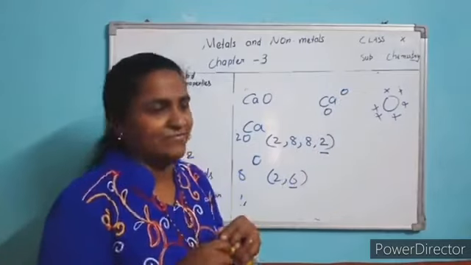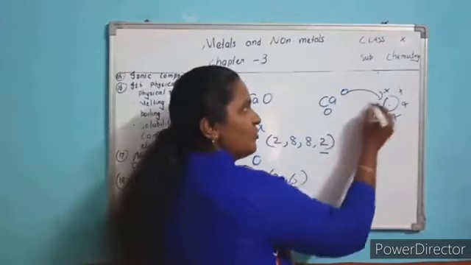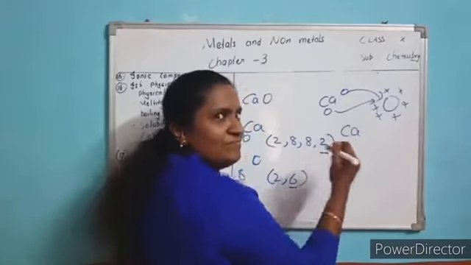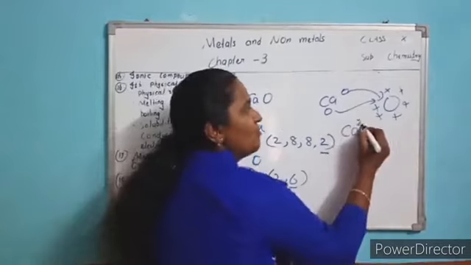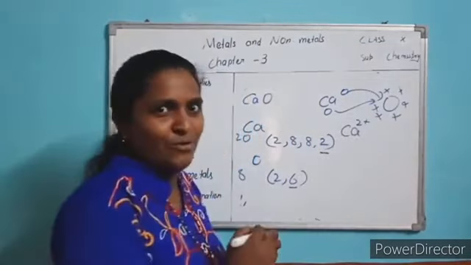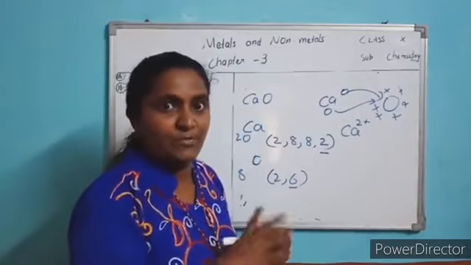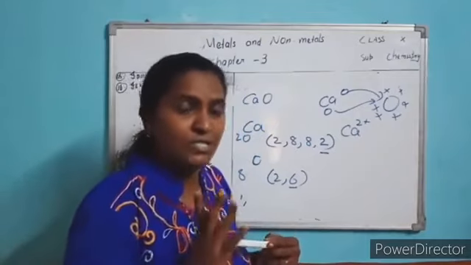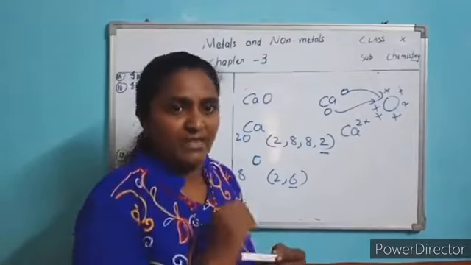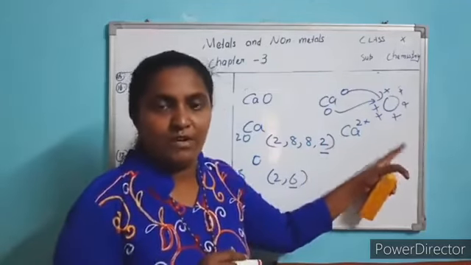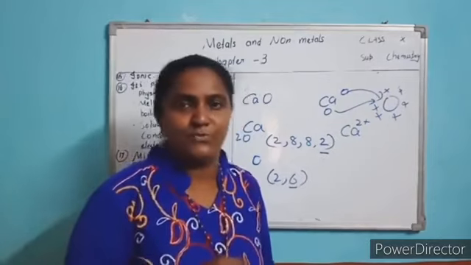Calcium donates. See here, it donates both electrons. Now after donating, calcium has given 2 electrons, no? So 2 plus charge, since 2 electrons are donated. So it gains 2 positive charge. Electropositive. Metal always forms electropositive. Each word you remember, write the notes. Metal always forms electropositive. Non-metal always forms electronegative.